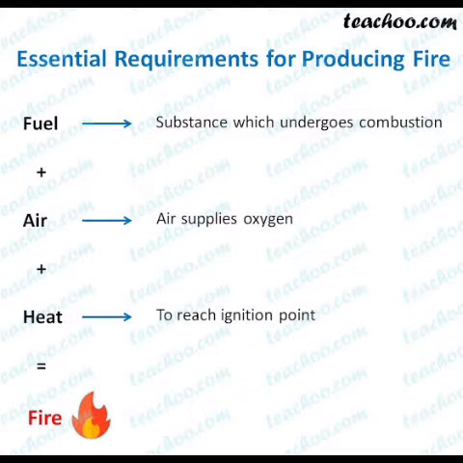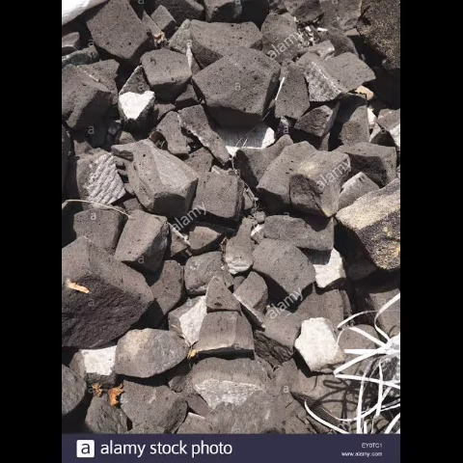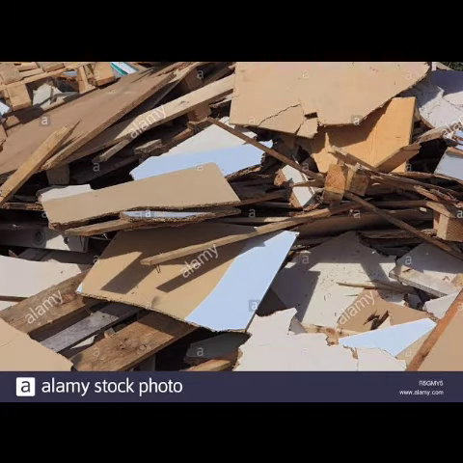First one is presence of a combustible substance. The combustible substance is easily burned during combustion and easily catches fire. So it is very necessary to have a combustible substance for combustion to take place.